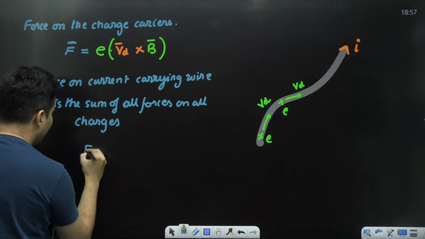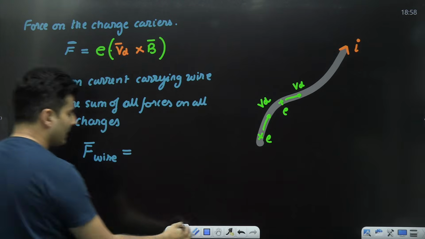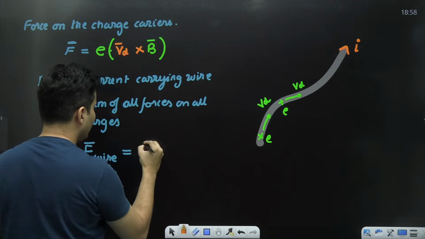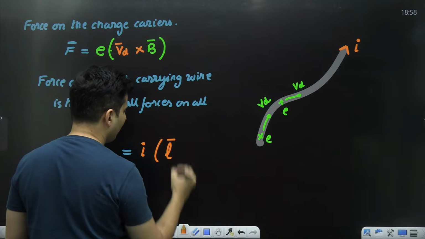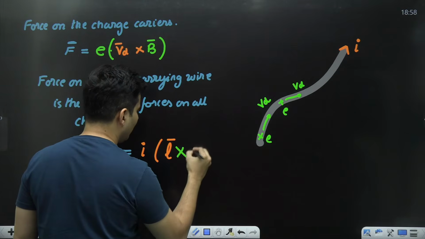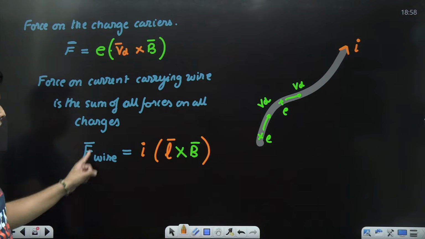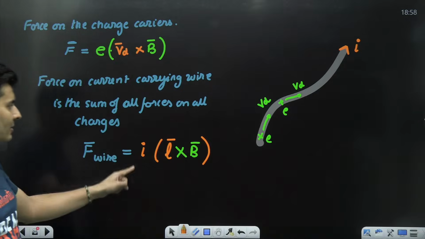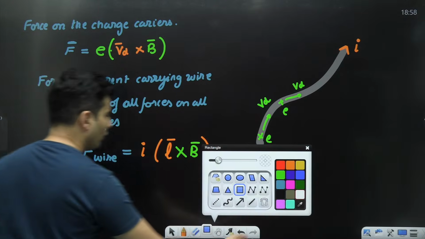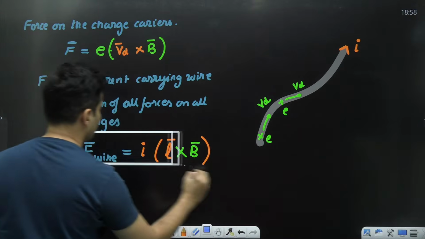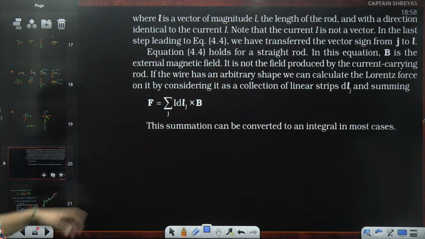And that force on that particular wire which carries current is given by I, and then you have the length of the wire, and then you cross product it with the magnetic field. That's it. That is the final answer. So the force on a wire carrying current is given by I L cross B. This is the force on a current carrying wire, which is the sum of all the forces on the moving charges. This is exactly what they have given.